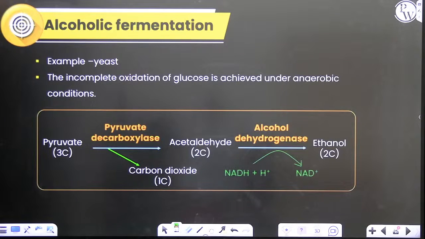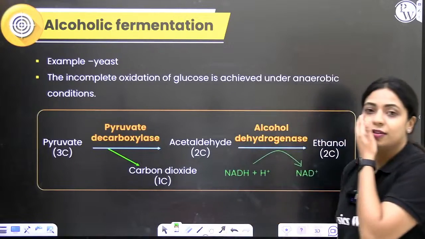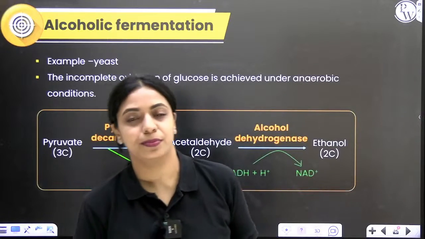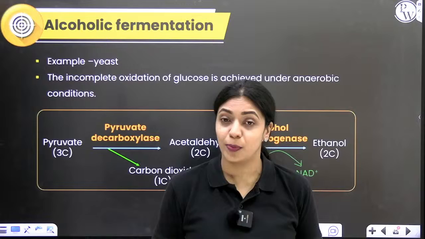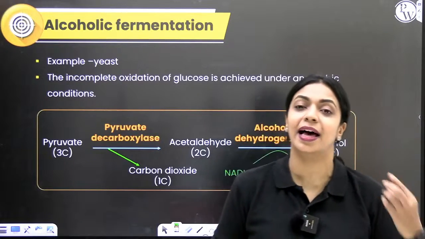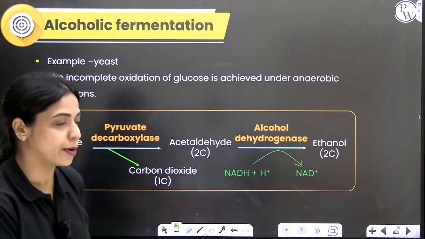Ethanol is ethyl alcohol. Okay, let's move on. Yeast is also called brewer's yeast because it's used in the brewing industry for the synthesis of alcoholic beverages, right? Yeast under anaerobic conditions will respire anaerobically and produce alcohol as one of the products. That's why it's called alcoholic fermentation.